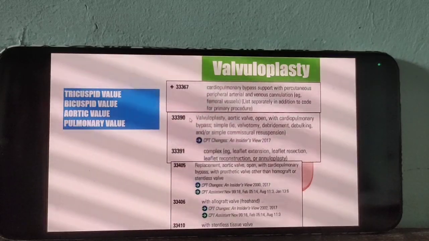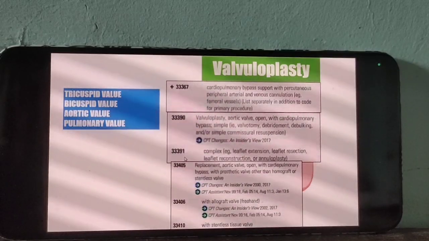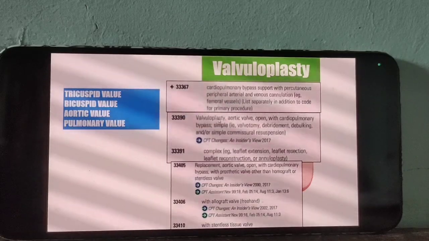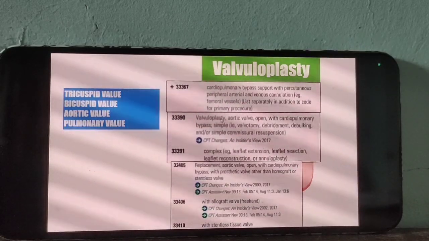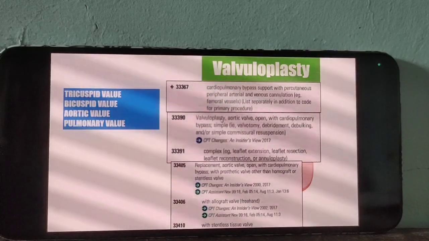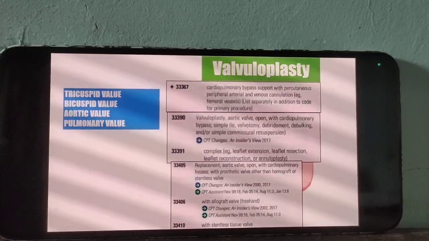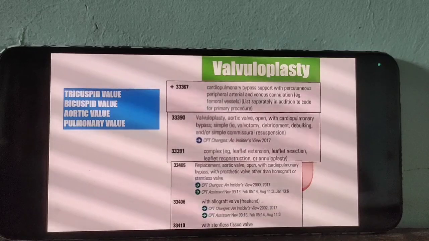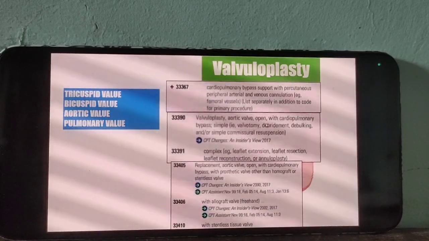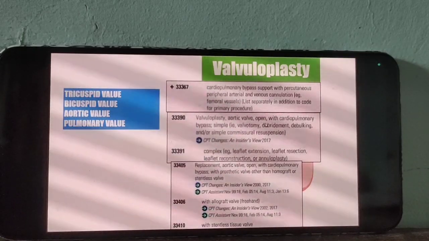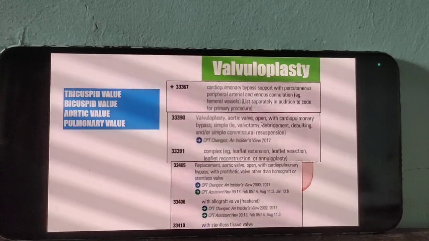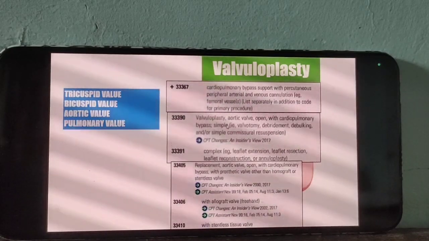And 90 and 91 for aortic valve repair. Valvuloplasty means repair. Now, the doctor just makes a suture for the aortic valve. In that we have open surgery. Open indicates open surgery. In that we have two classifications, simple and complex.